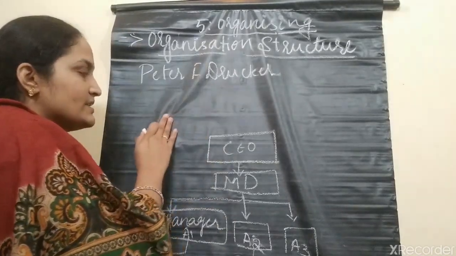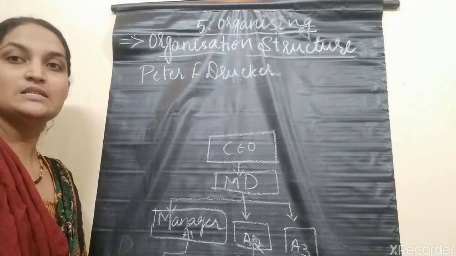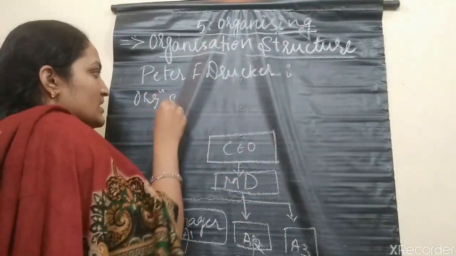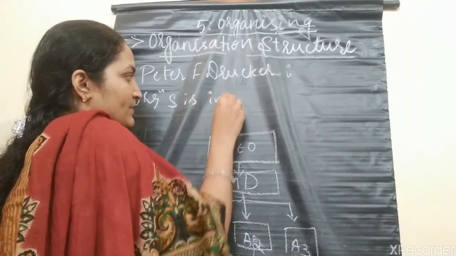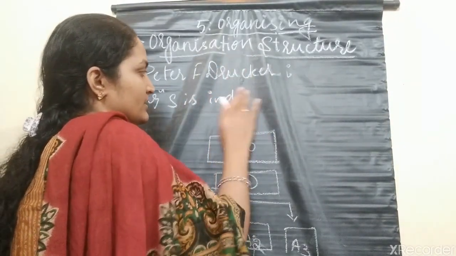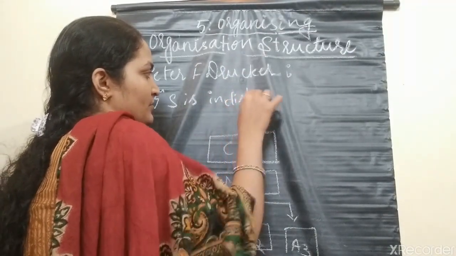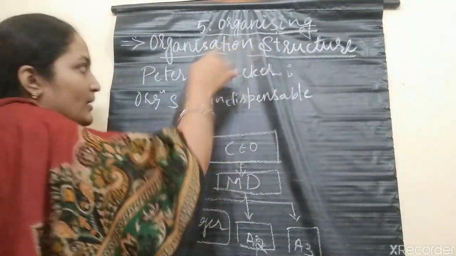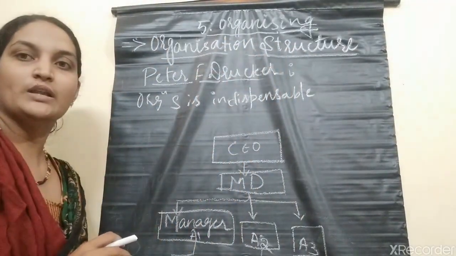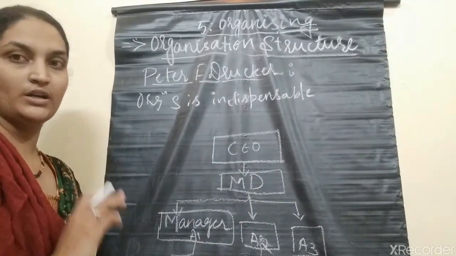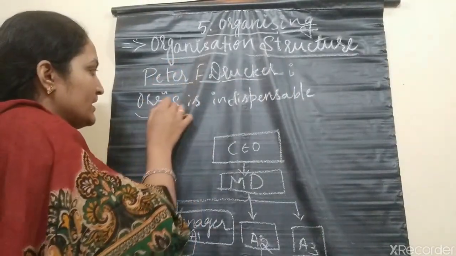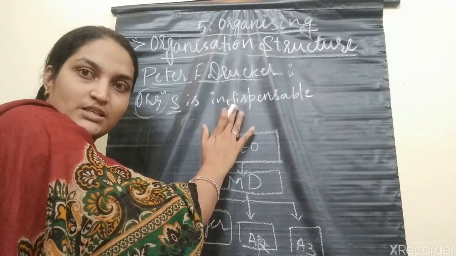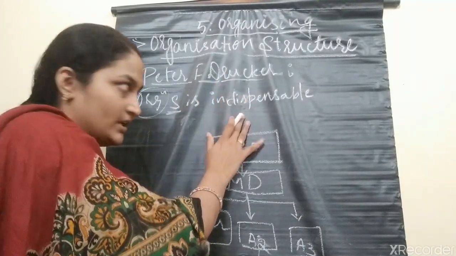He says organizational structure is indispensable, that is, necessary.